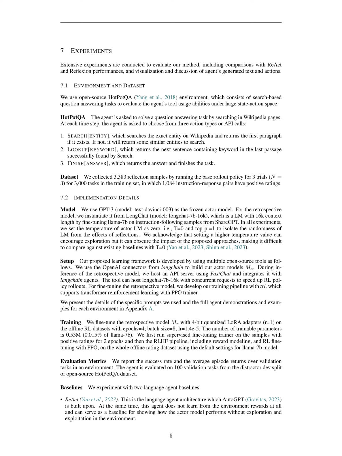In the HotpotQA environment, the agent is tasked with answering a question by searching through Wikipedia pages. The agent has 3 possible actions or API calls at each step. 1. Search[entity]. This action involves searching for a specific entity on Wikipedia. If the entity exists, the agent returns the first paragraph. If it doesn't, the agent suggests similar entities to search for.